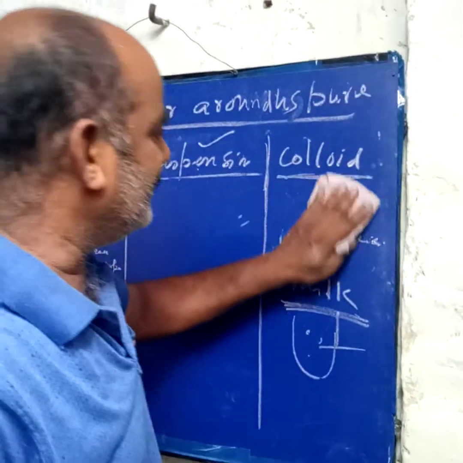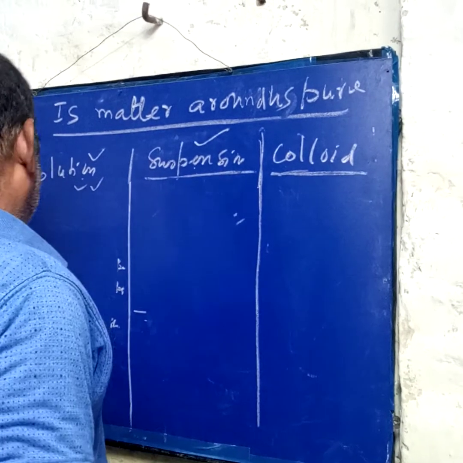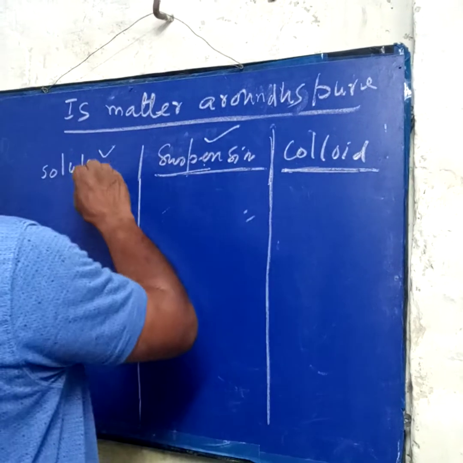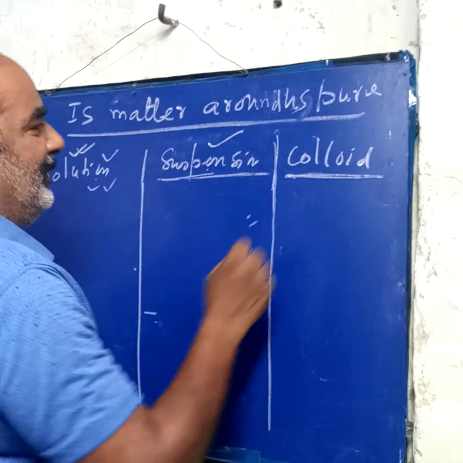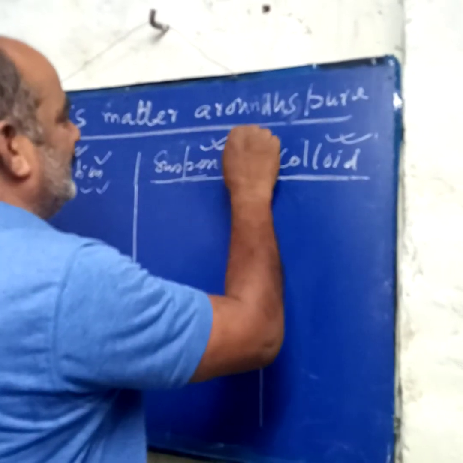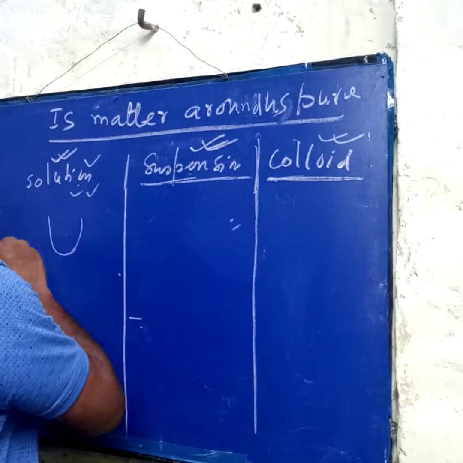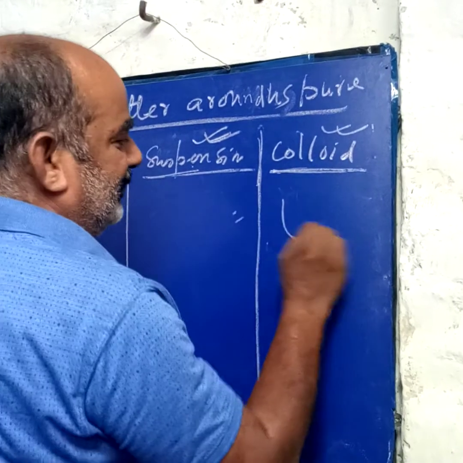Now if we ask what is the difference between solution, suspension and colloid, then we see that a solution passes through filter paper, a colloid will also pass through, but a suspension does not pass through. After that, if we keep a solution undisturbed, the solute will not settle down, and the colloid also does not settle down.